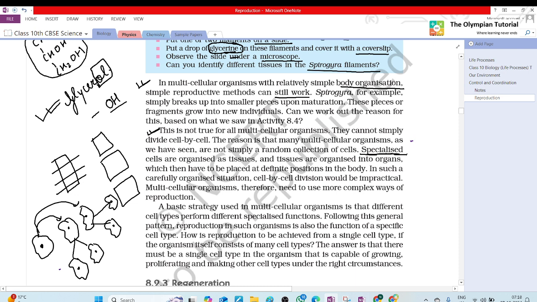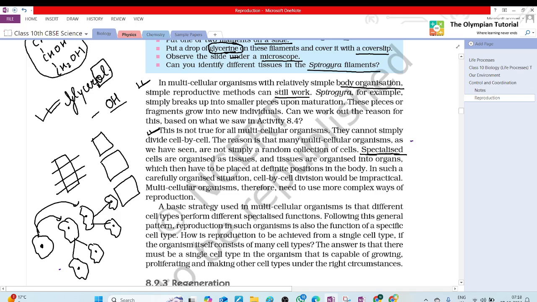Specialized cells are organized as tissues, and tissues are organized into organs, which then have to be placed at definite positions in the body. In such a carefully organized situation, cell by cell division would be impractical. Multicellular organisms therefore need to use more complex ways of reproduction.